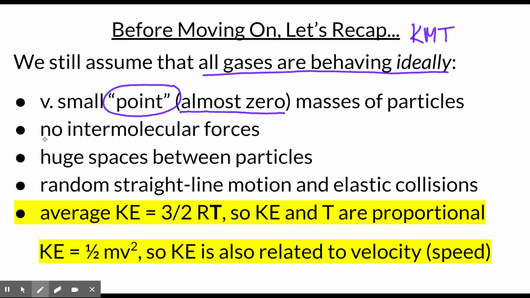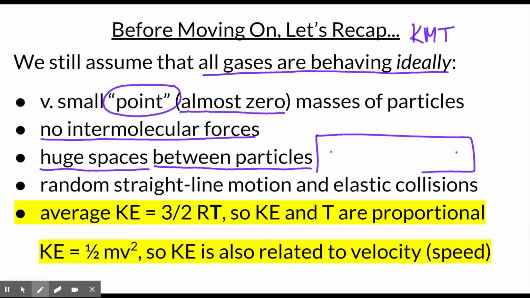Those point masses have no forces of attraction between them, so they have no intermolecular forces, and there are huge spaces between the particles. Since the particles are so teeny tiny, the spaces between particles become really, really significant and important. So in this sample of gas, I have literally two particles of gas inside the box. The space between them is huge compared to the size of each individual gas particle. When the gas particles do move, they always move randomly in straight lines.